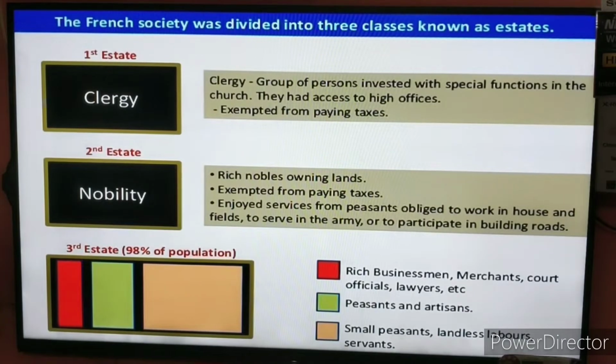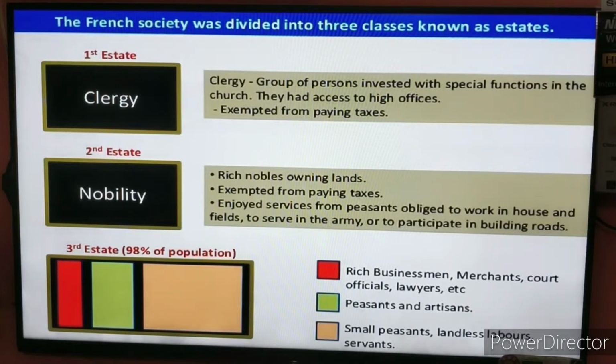In the third estate we have rich businessmen, merchants, court officials who work for the king, lawyers, peasants and artisans, small peasants, landless workers, casual workers, servants, maids. They all constitute the third estate.